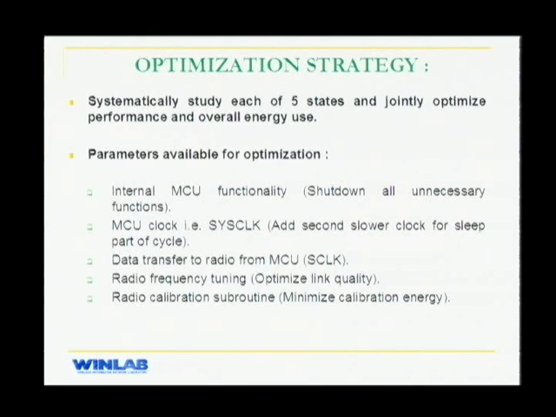We also saw that region B was having a considerable amount of power usage. Region B is where your data is being transferred to the radio, and this is done using the serial clock, the S clock. So we need to find an optimum value of this S clock to minimize the system usage. Finally, we also need to optimize your radio link quality, and we saw that the radio is calibrating itself at the end of each cycle. We need to optimize the energy used here.